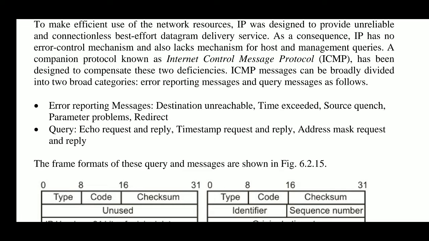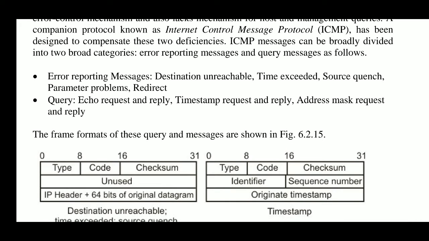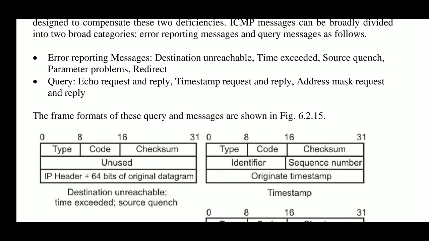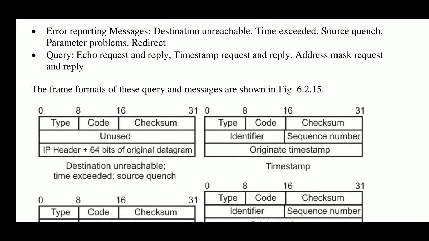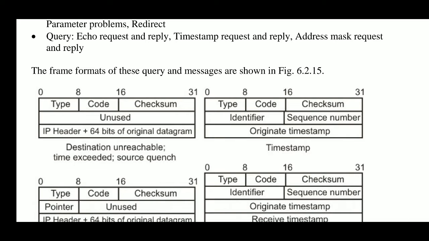ICMP messages can be broadly divided into two categories: error reporting messages and query messages. The error reporting messages are destination unreachable message, time exceeded message, source quench message, parameter problem, and redirect messages. And the query messages, which are control packets for the IP protocol, are echo request and reply message, timestamp request and reply, and address mask request and reply messages.